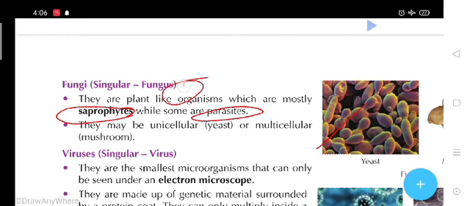For example, this is the dead and decaying matter, and on that matter, the yeast will secrete some digestive juices, and that waste substance will be converted into the digestible form. Then the nutrition will be absorbed by yeast. So from dead and decaying matter, fungi take their nutrition.